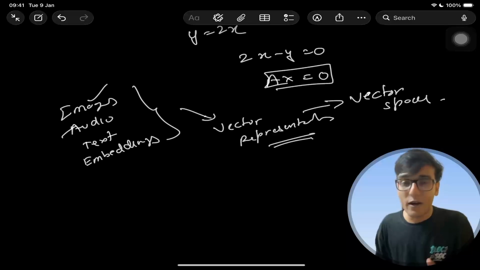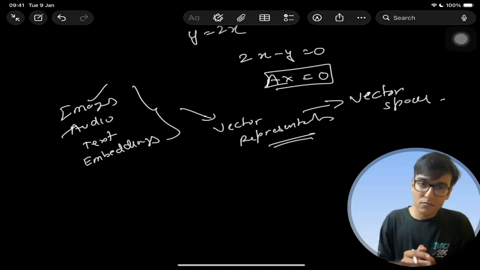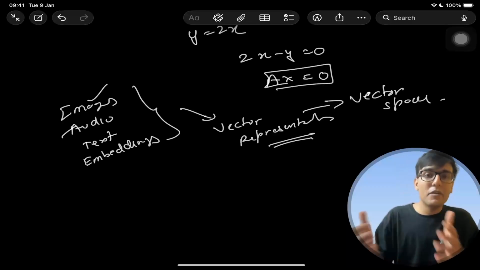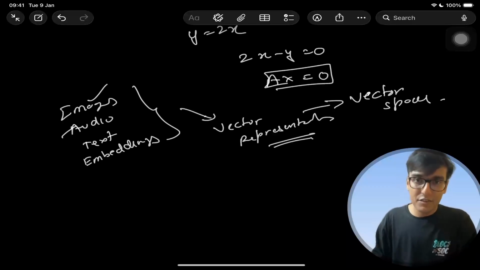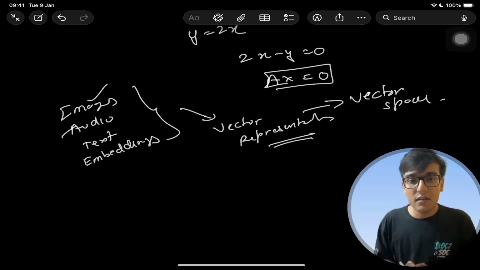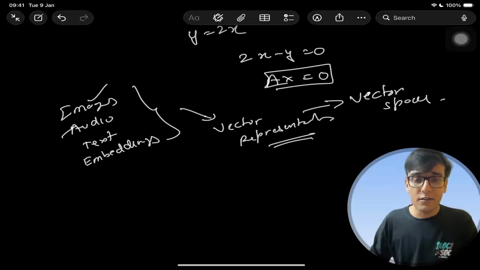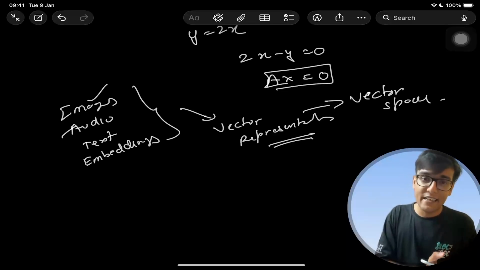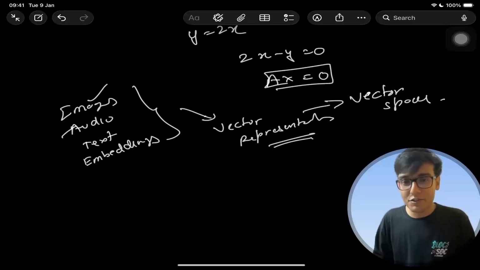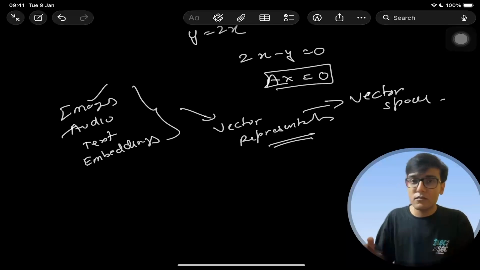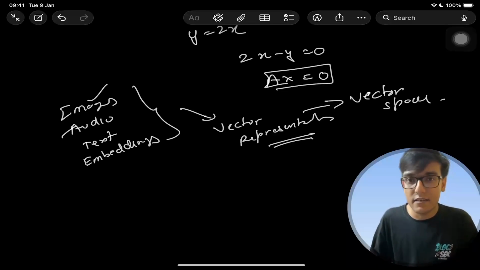And why do subspaces matter? This sounds abstract, but dimensionality reduction, PCA, embeddings, and recommendation systems all rely heavily on subspaces. So the deeper I go into machine learning, the more I realize that vectors aren't just data structures. They are objects living inside carefully structured mathematical spaces. Continuing my previous lines, vectors gave us data, matrices gave us datasets, systems of equations showed us how machine learning solves problems, and vector spaces show the mathematical universe where all this happens.